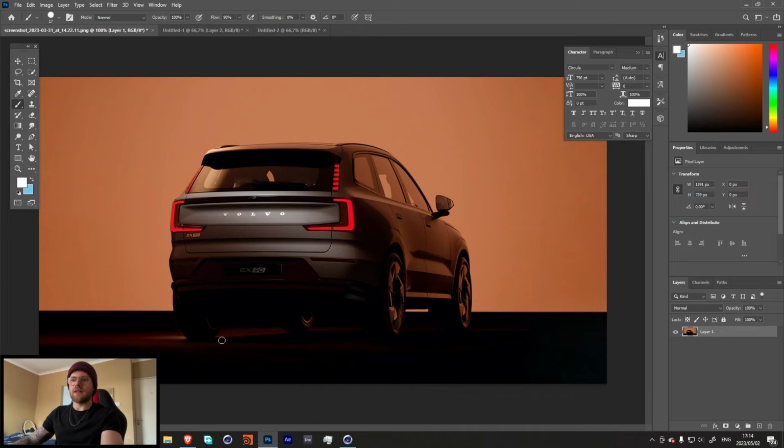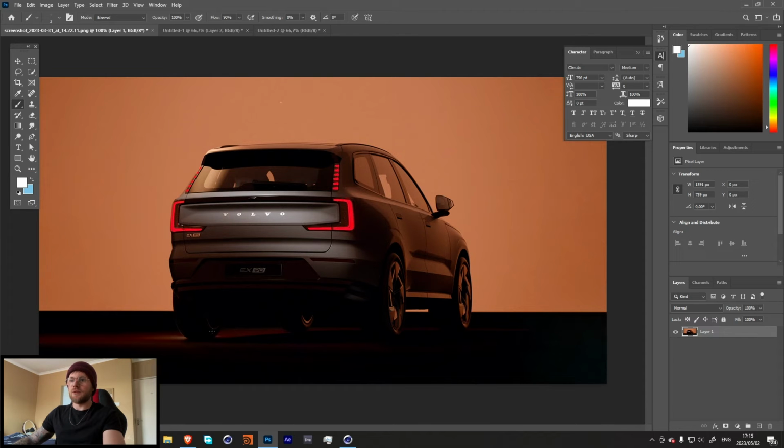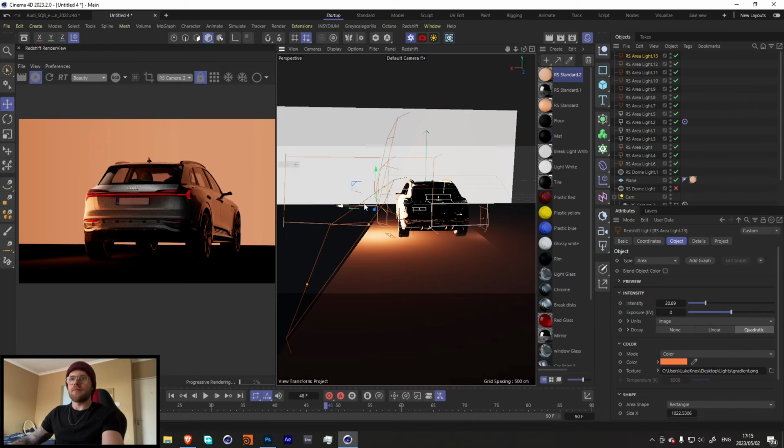We want to make sure that this light is also casting this little bit of light over here. Bring down the size of that. Cool, so we want it to light up this part. I think something like that is perfect.